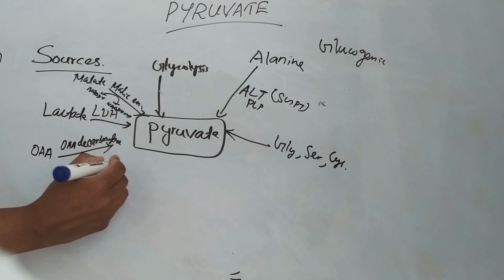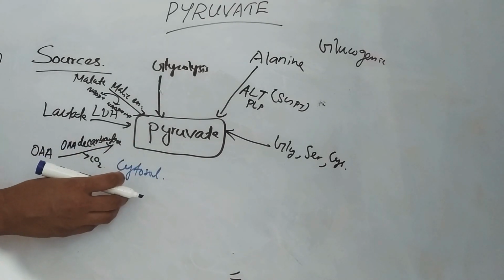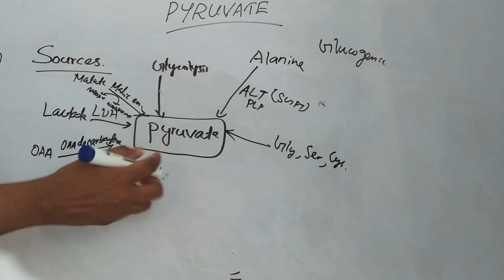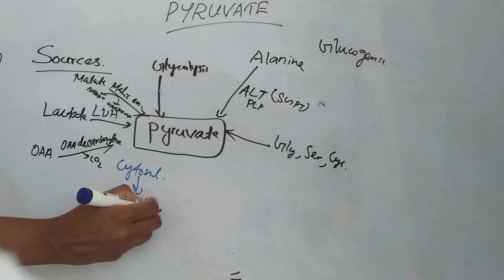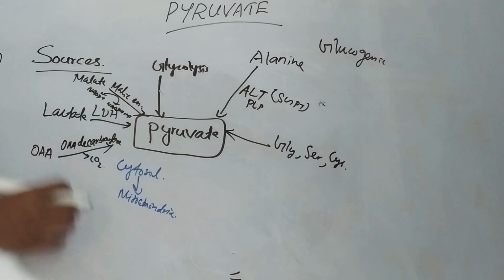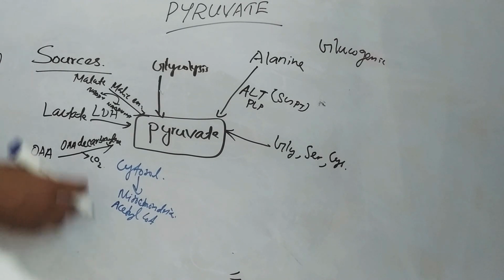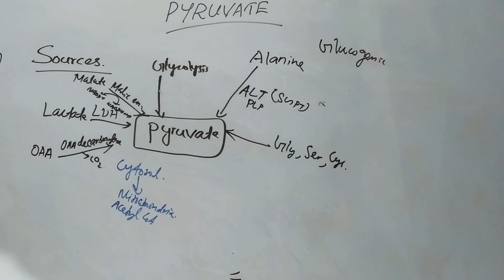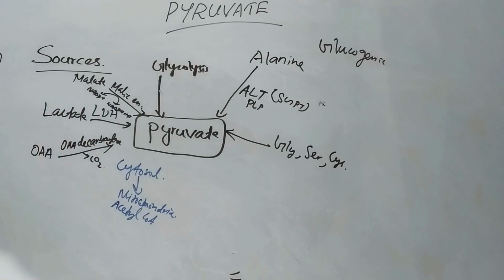Pyruvate is formed in the cytosol from aerobic glycolysis. Then from the cytosol, it enters into the mitochondria. In the mitochondria, pyruvate is converted to acetyl-CoA for entry into the TCA cycle. So it is a connecting link between glycolysis and the TCA cycle.